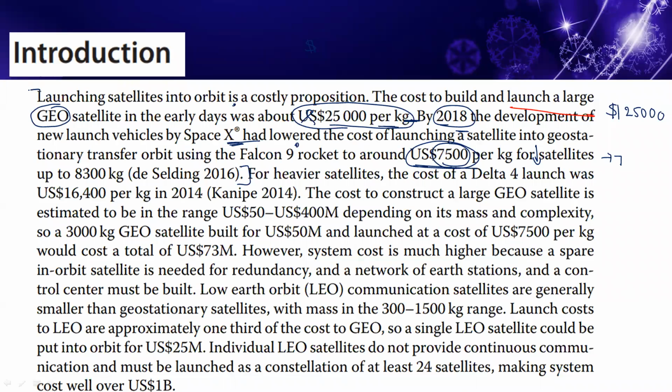Also, this is why satellite link design is more important for quality parameters. Similarly, Delta 4 is one project name. In the Delta 4 launch, approximately $16,400 per kg in 2014, whereas in 2018 it was reduced to $7,500.